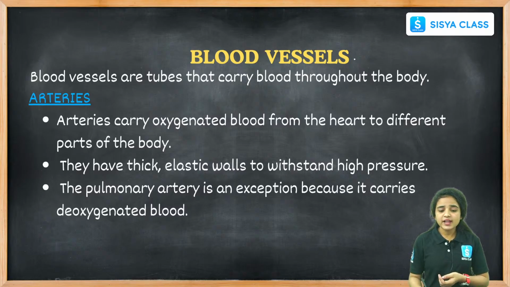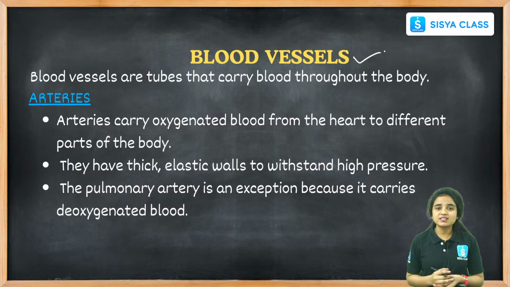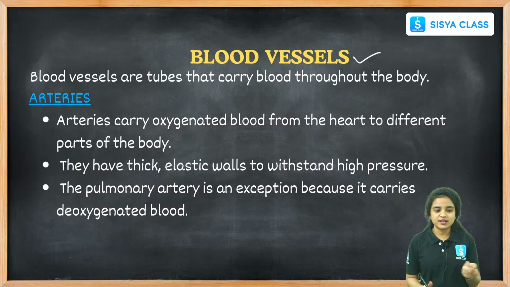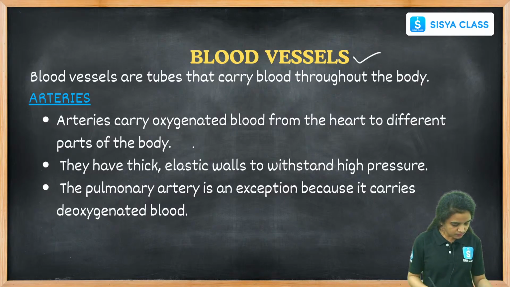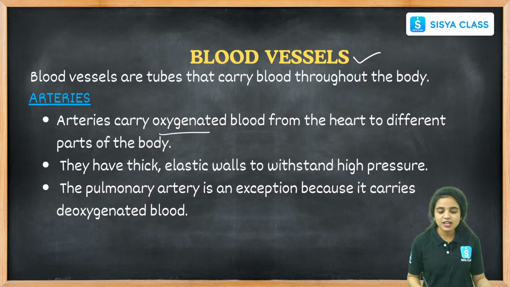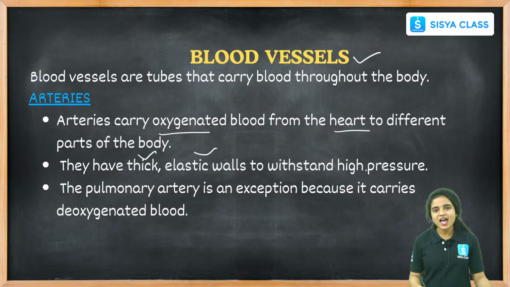Coming to blood vessels, there are different types: arteries, veins, and blood capillaries. Arteries carry oxygenated blood from the heart to different parts of our body, and they have thick elastic walls to withstand high pressure.